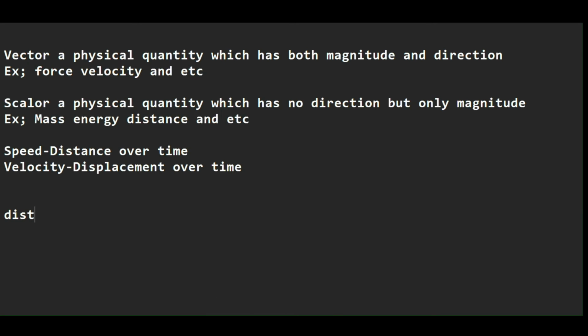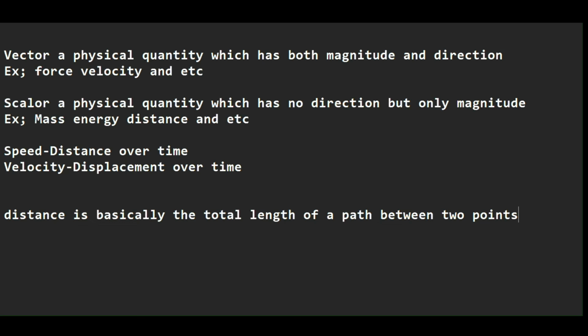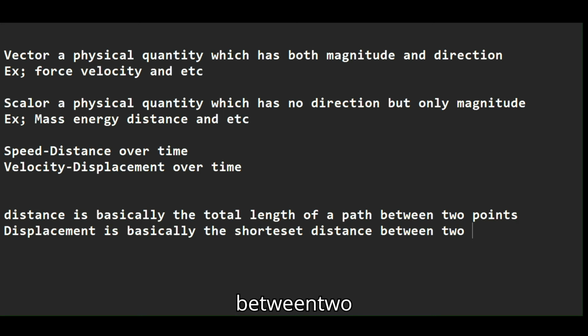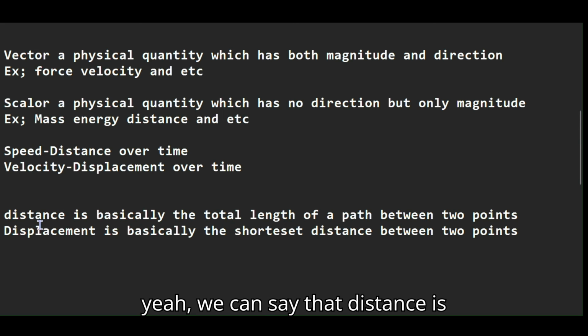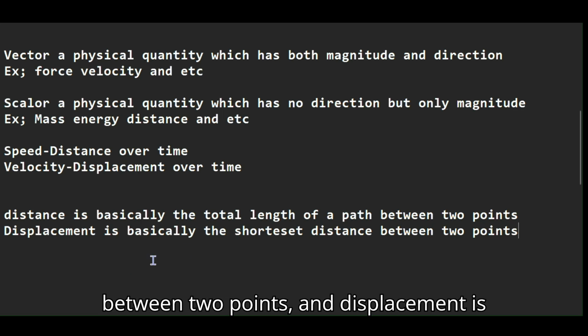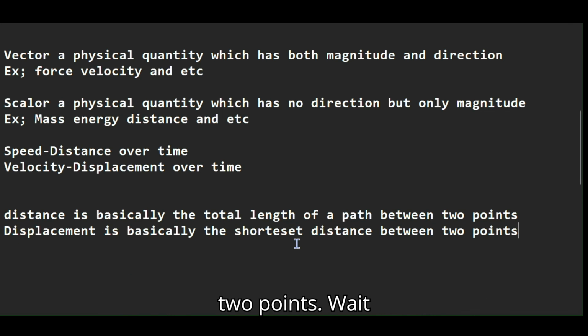Distance is basically the total length of a path between 2 points, and displacement is basically the shortest distance between 2 points.